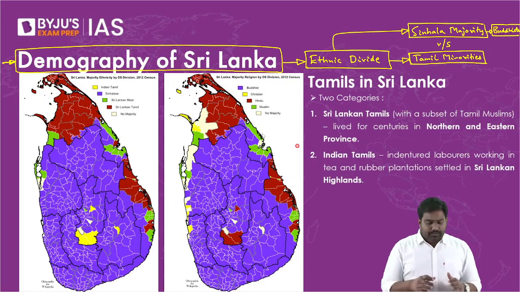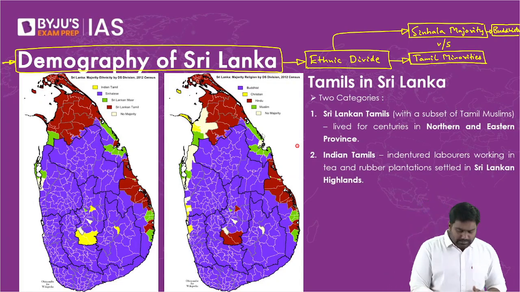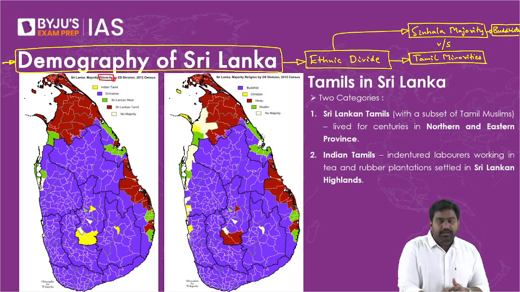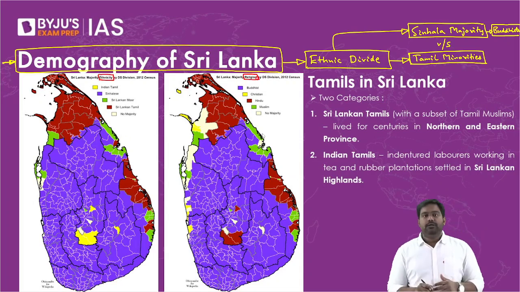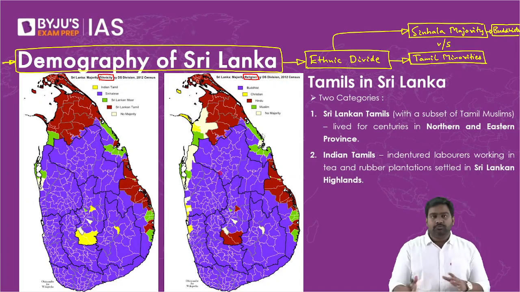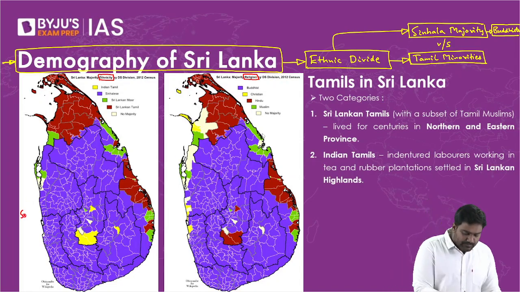Now look at the map here. I've shared two important maps that show the demography of Sri Lanka. At first glance, they might look similar to you, but they're not. This map shows the ethnic profile of Sri Lanka. The other map shows the religious profile of Sri Lanka. It looks the same because the majority ethnic group, the Sinhalese, are all Buddhists. That's why both maps look similar. So this is where you find the Sinhalese. All these areas shaded in purple, right?